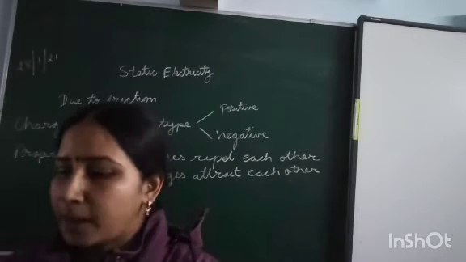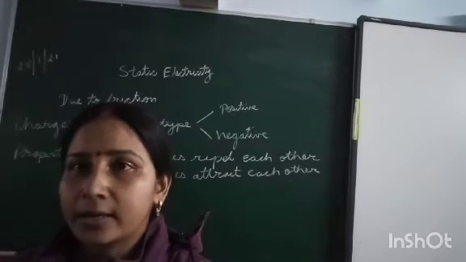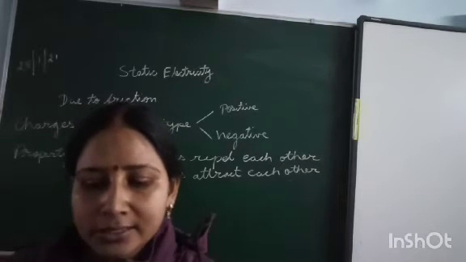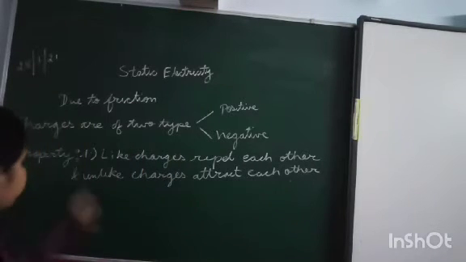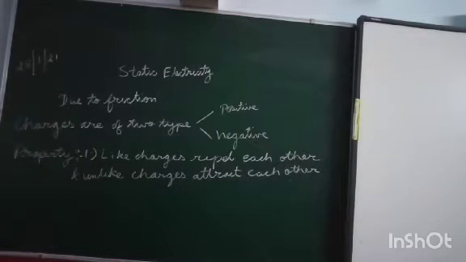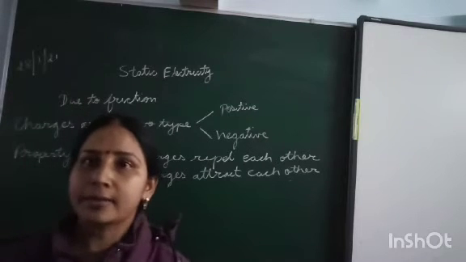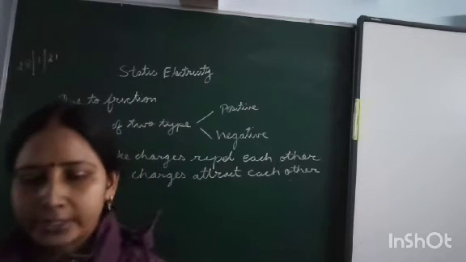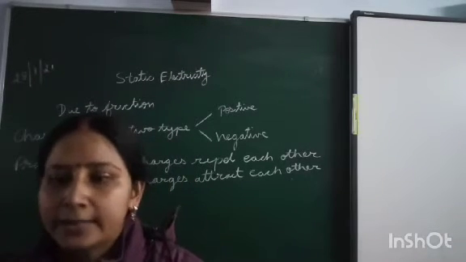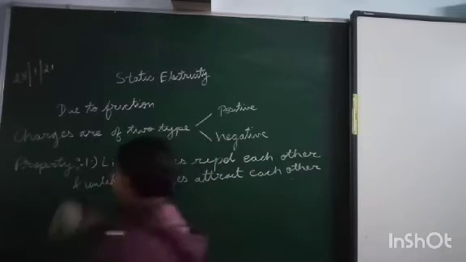Now, the next part, the kinds of electric charges, that like charges repel and unlike charges attract each other, is not included in the syllabus. Only the properties are needed: there are two kinds of charges, positive and negative, and the second is that like charges repel and unlike charges attract each other. Now, the next part is related to conservation of charge.